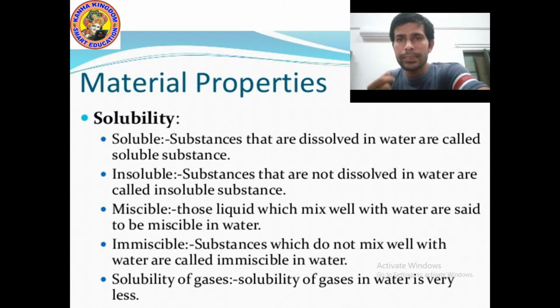Can you give me an example of a soluble substance and an insoluble substance? It's easy to guess. Sugar can easily dissolve in water. And salt we can easily dissolve too, it will not take more than a few seconds. So they are examples of soluble substances. For an insoluble substance, soil is the best example. You cannot dissolve it in water. Am I right? Okay, next word is miscible.